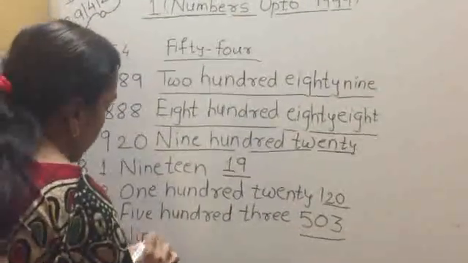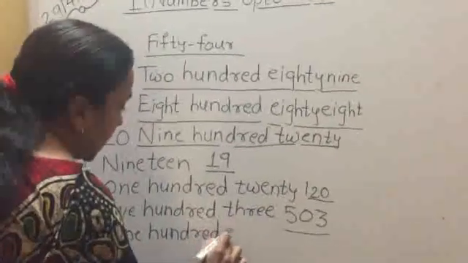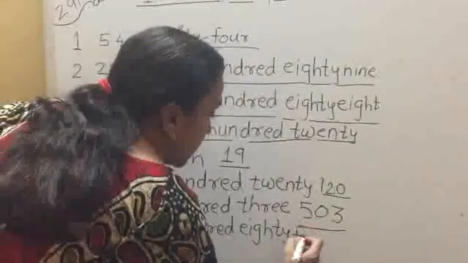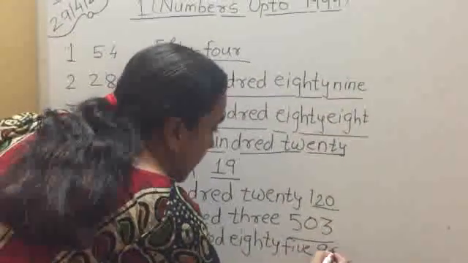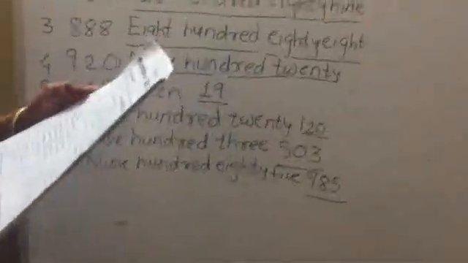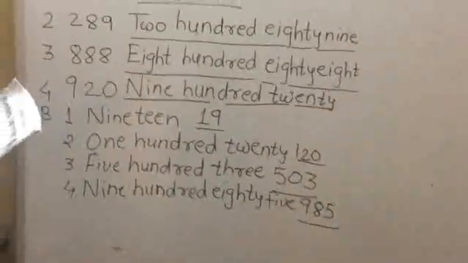So you write down 985. Very carefully you have to write down 985. So very simple questions all these are.